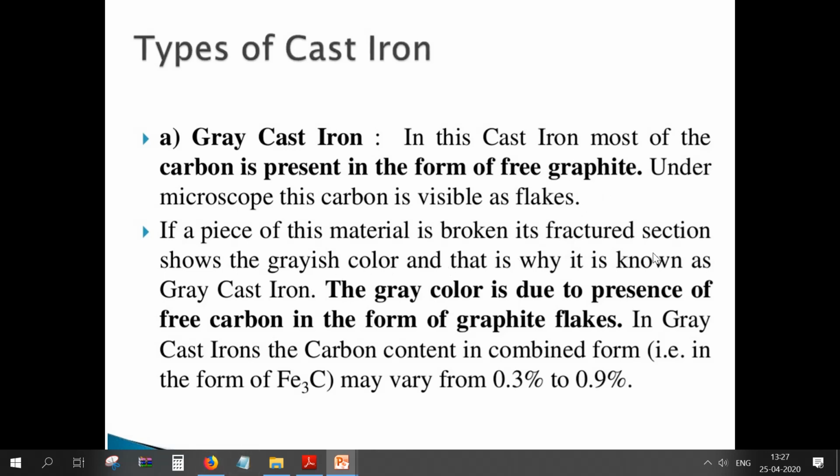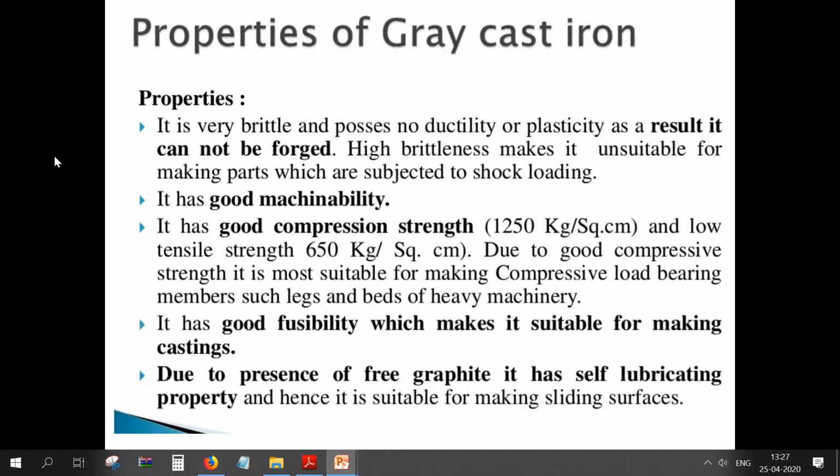If a piece of this material is broken, its fractured section shows a grayish color. So whenever you break gray cast iron, we are going to observe a grayish color due to the presence of graphite flakes. The gray color is due to the presence of free carbon in the form of graphite flakes. In gray cast iron, the combined carbon, that is Fe3C, which is nothing but cementite, may vary from 0.3% to 0.9% of carbon. We are going to call Fe3C the cementite.